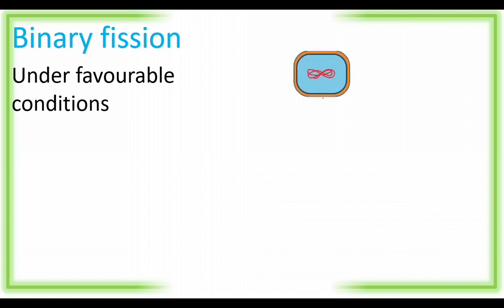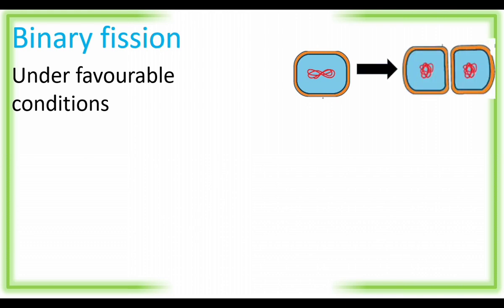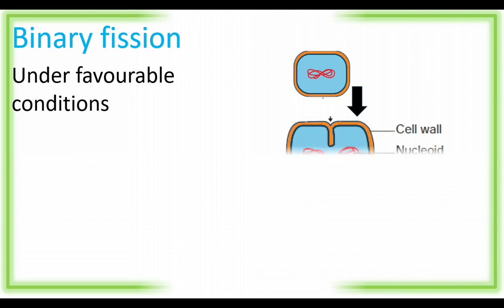This is a single bacterial cell. It splits into two daughter cells. This type of division is called binary fission. In binary fission, first the nucleoid of the bacterial cell divides into two. What is nucleoid? A DNA area which is not surrounded by a nuclear membrane is called the nucleoid.